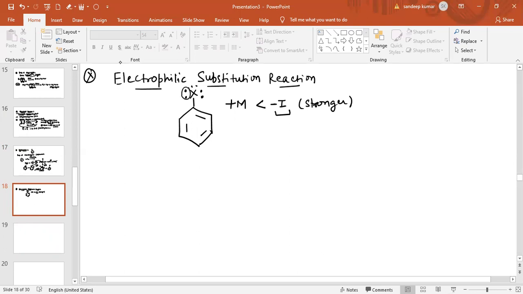Due to the lone pair of electrons, this group will behave as an ortho para directing group.